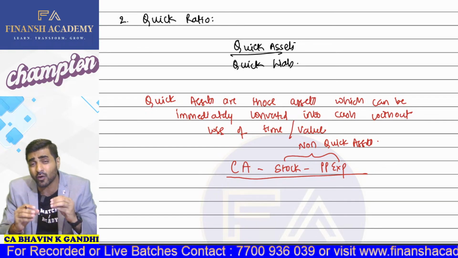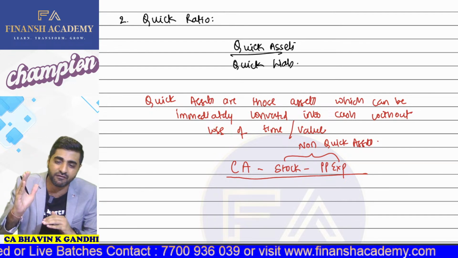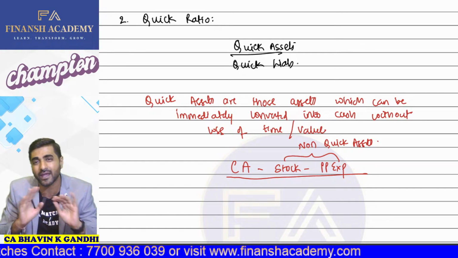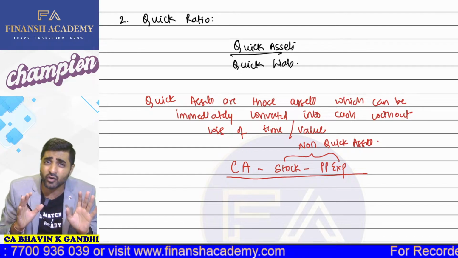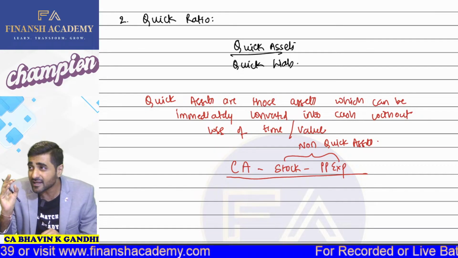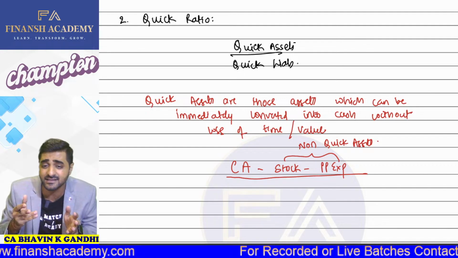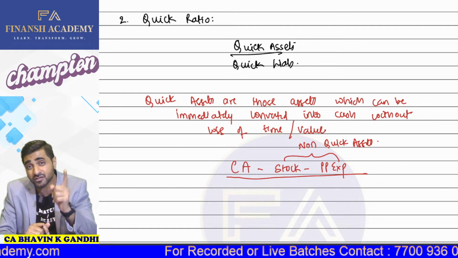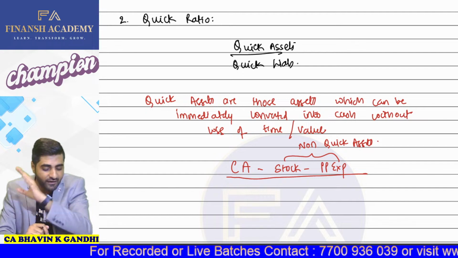Because if we want to convert that into cash, then there will be either loss of time or there will be loss of value. That's why we treat stock and prepaid expenses as your non-quick assets. Okay. But apart from that, all the current assets are your quick assets, yes or no? Yes, sir. So debtors, is it your quick asset? Yes. Cash, is it your quick asset? Yes. Bank, quick asset? Yes. Bill receivable, quick asset? Yes. But stock and prepaid expenses, both of them are your non-quick assets, because if you want to convert that into cash, there can be either loss of time or value.